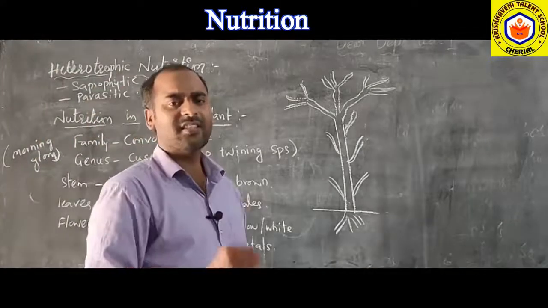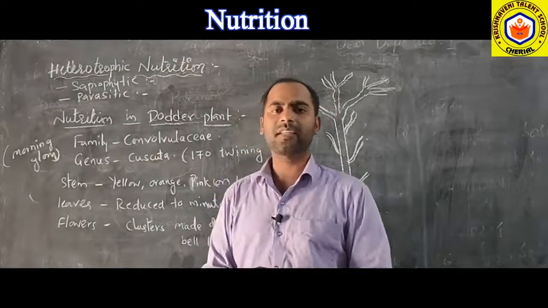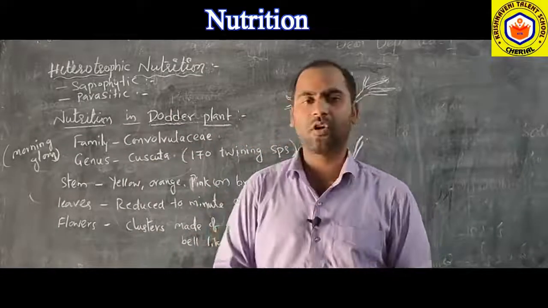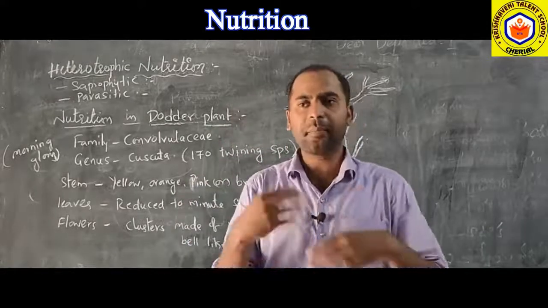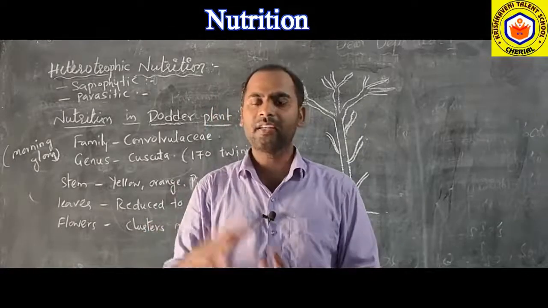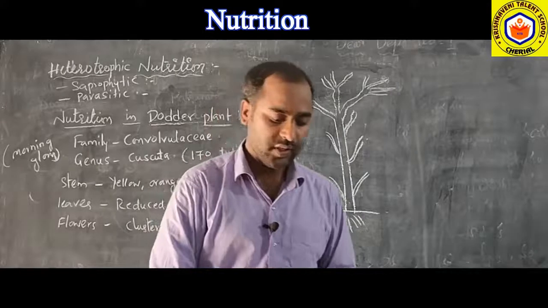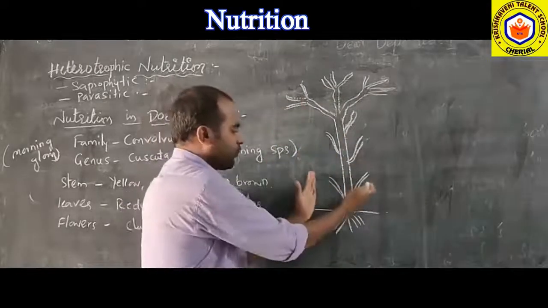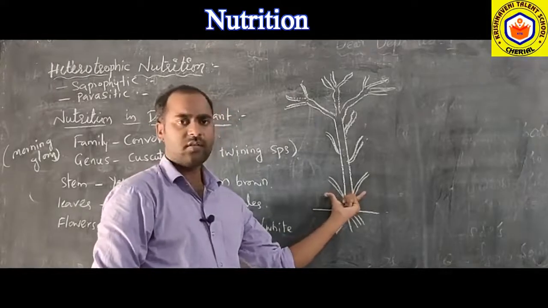Then why does it do this parasitic action, and what is the reason for the parasitic action done by this dodder plant? It is a non-photosynthetic organism. It cannot prepare its own food, and it completely depends on other plants for its food. Let us take one tree, and it is a strong one.